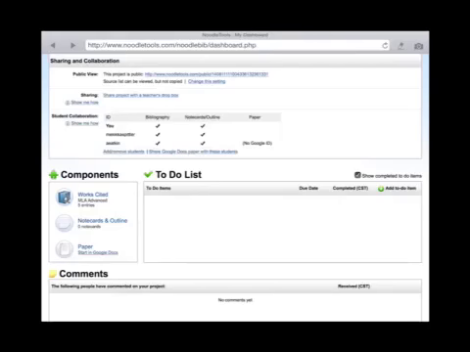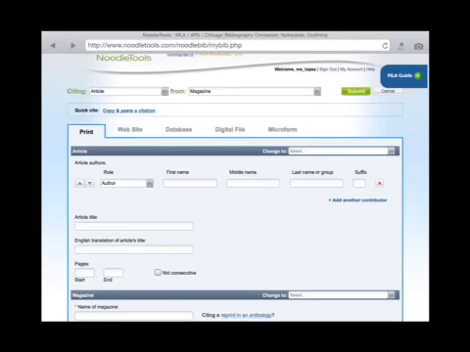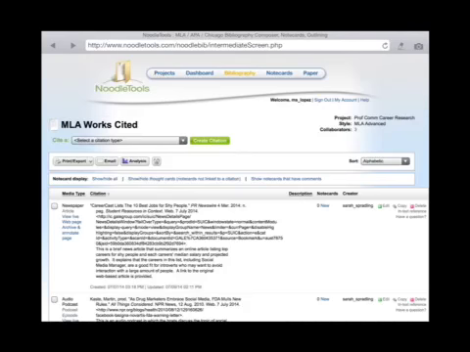To record your first citation, you want to open up your project and go to your project dashboard. Under the Components feature, you'll notice the Works Cited option. Go ahead and select that. From the Citation Type menu, you want to select Magazine and click on Create.